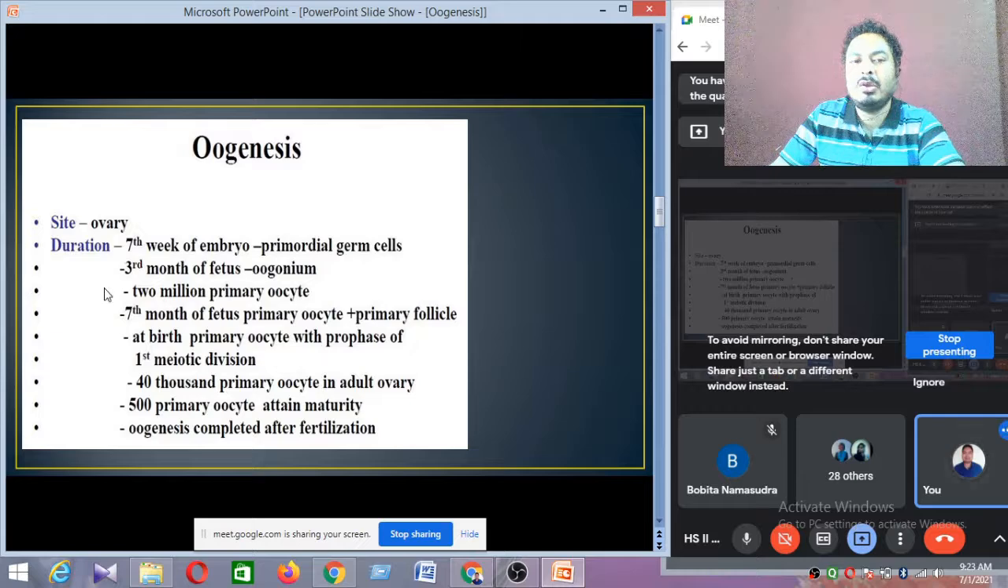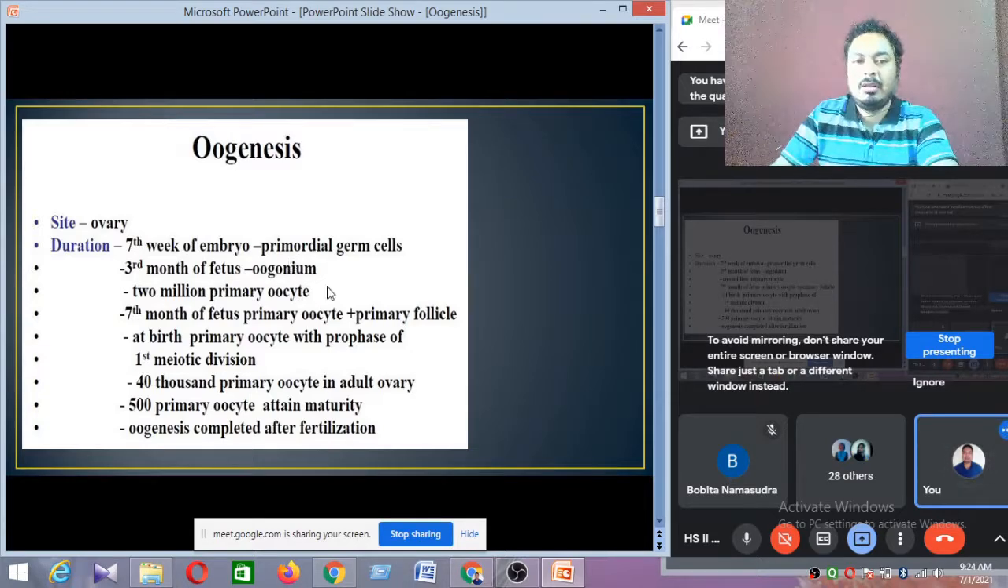You can see 2 million primary oocytes are formed during the 3-month fetus. So inside the mother, a female child is developing. The female child is only a 3-month fetus, and in this 3-month fetus, ovaries are there, and inside the ovary, 2 million primary oocytes are developed from the oogonium.